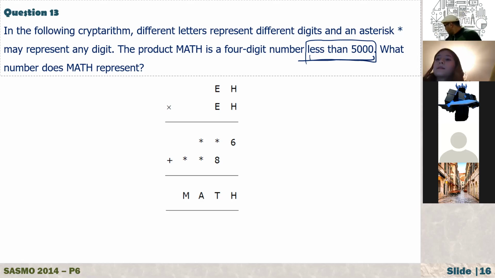Can you give us a little bit more time? Okay. Because I'm only trying to find the letter E. But did you find H? What did you get for H? One second, let me see. I think I got 6 itself. But how? Look, it says multiplication, H by H. It has to be H multiplied by H. And it could be 4, like 4 times 4, also 16, right?